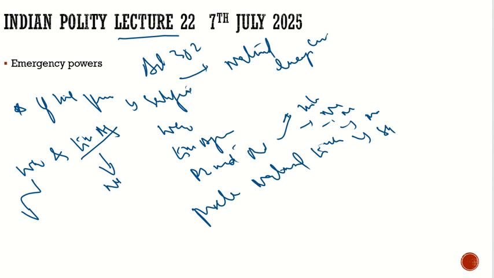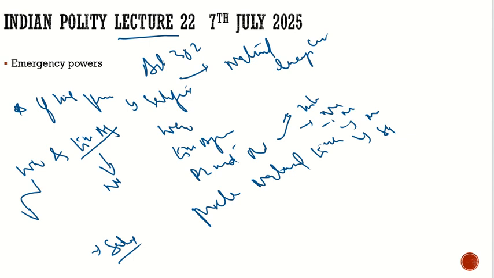What does Article 352 say? It says that if the president is satisfied that there is war, external aggression or armed rebellion, the president can proclaim the national emergency. We also understood the difference between war and external aggression. So the president can proclaim. And what is the satisfaction? What is this satisfaction? We know that it is not his personal satisfaction. It is the satisfaction of the Council of Ministers.